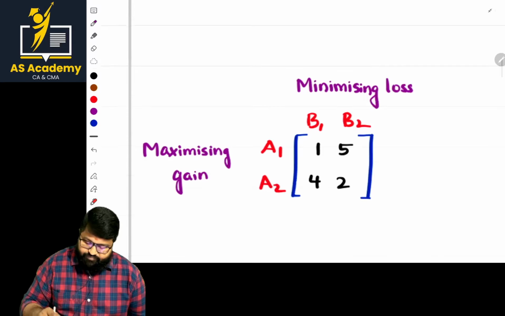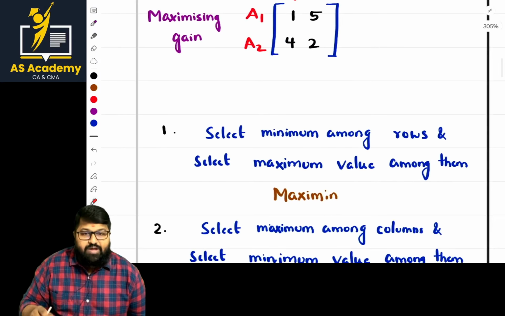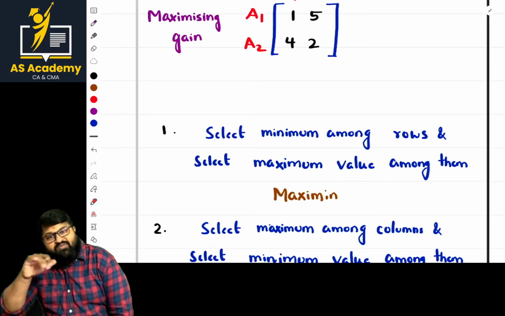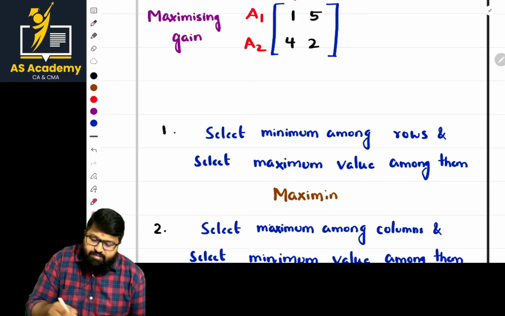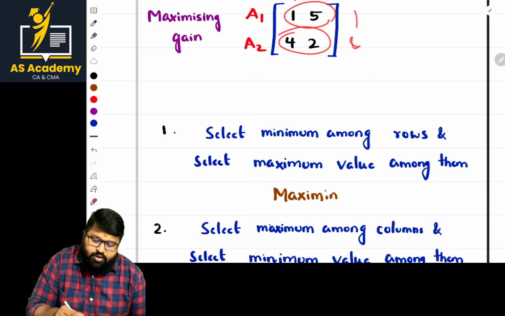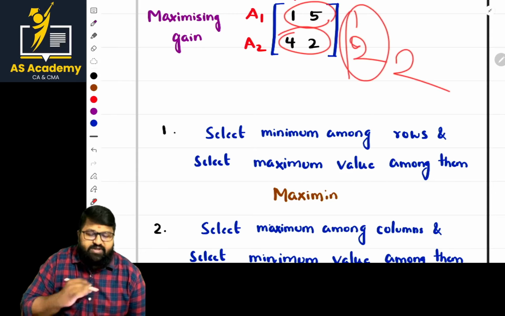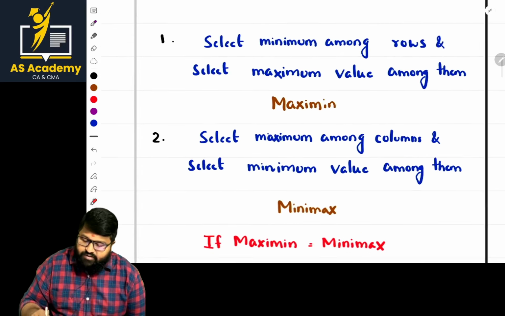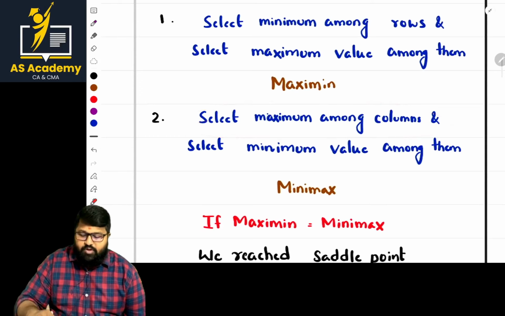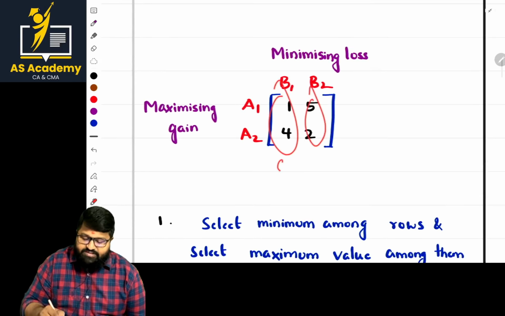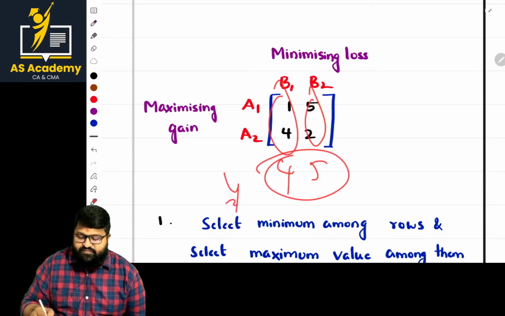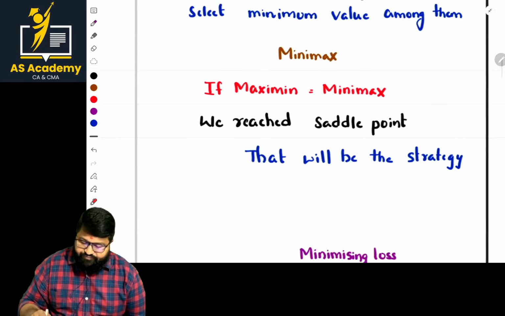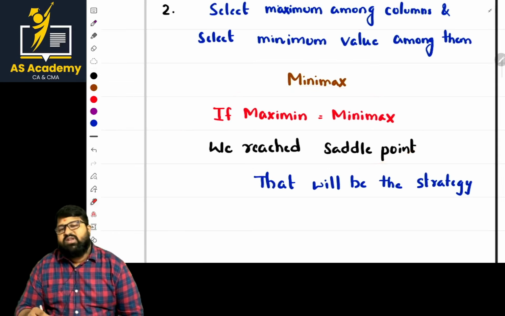So what is the first step? Select the minimum among the rows and the maximum among those values. We identify the minimum values 1 and 2. From these two, select the maximum, that is 2. This 2 is known as maximin. Next, select the maximum among the columns. From the columns, select the maximum, 4 and 5. From these select the least, that is 4. This is known as minimax. Clear? If they are equal, then we reach the saddle point.